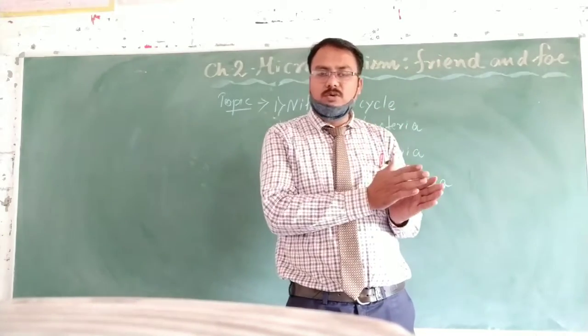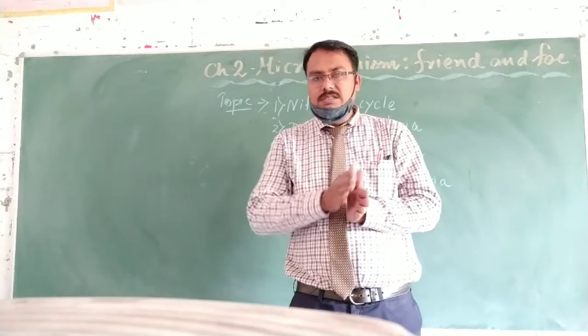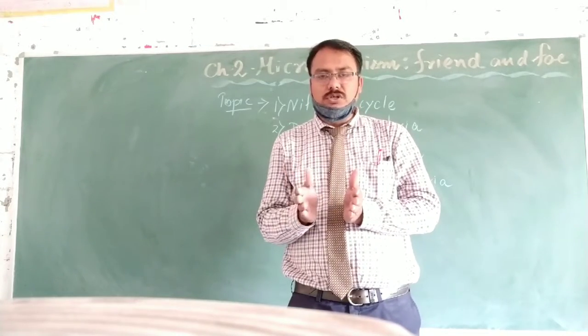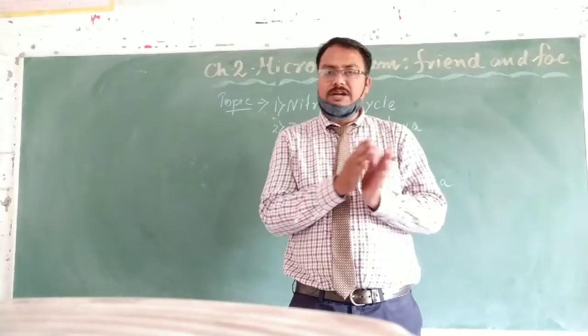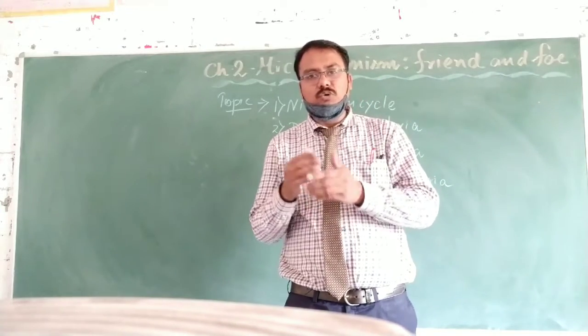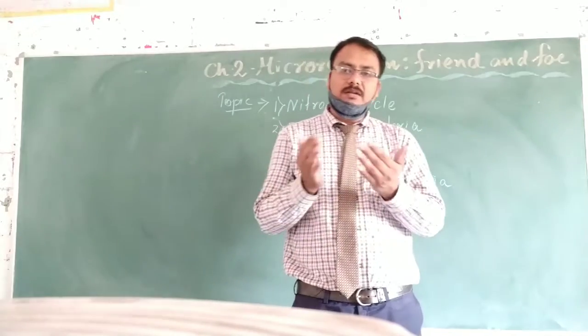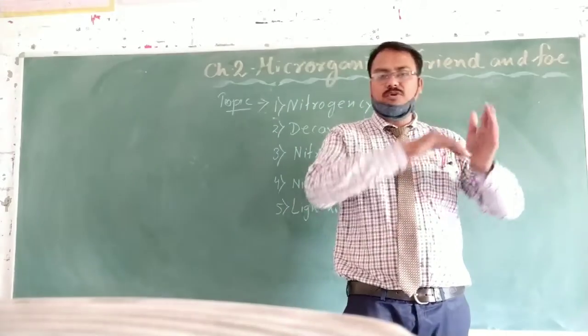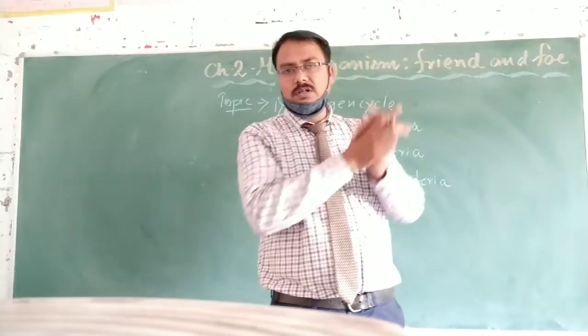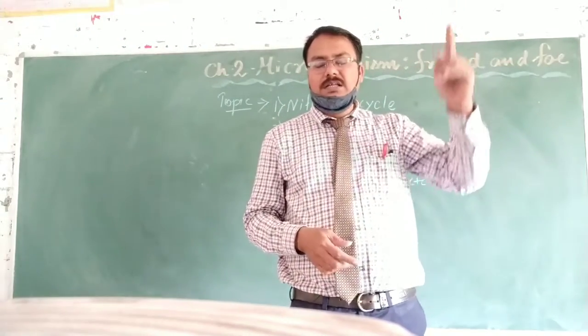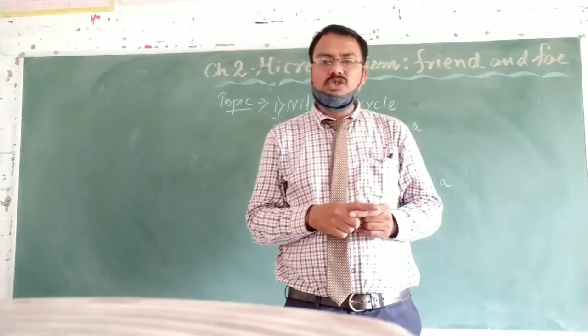That means conversion of nitrogen into nitrate form, in which the plant can use it, and after using it, when the plant or animal dies, the nitrate is reconverted back into nitrogen and released into the atmosphere. From where the nitrogen came, it has returned to the same place. This is called the nitrogen cycle.